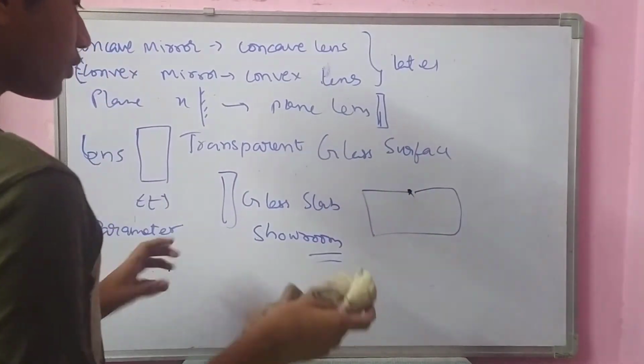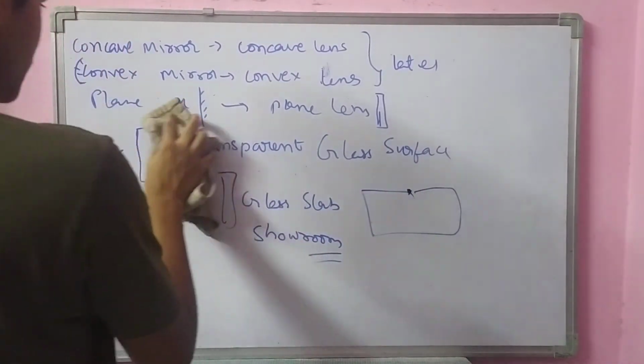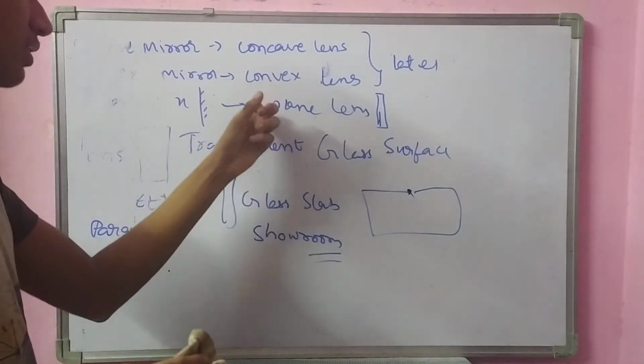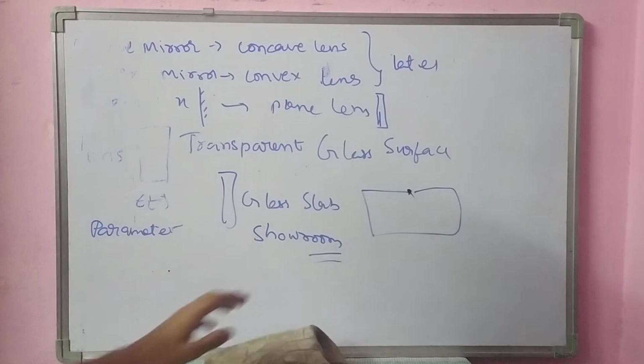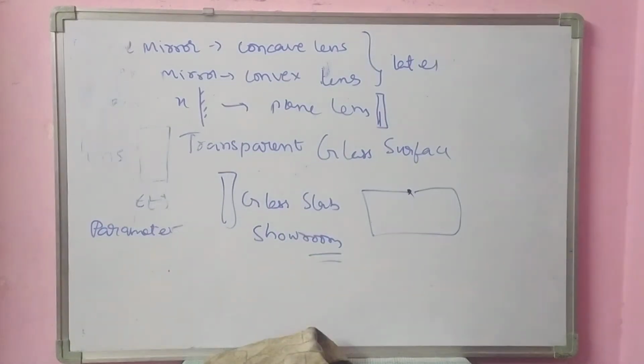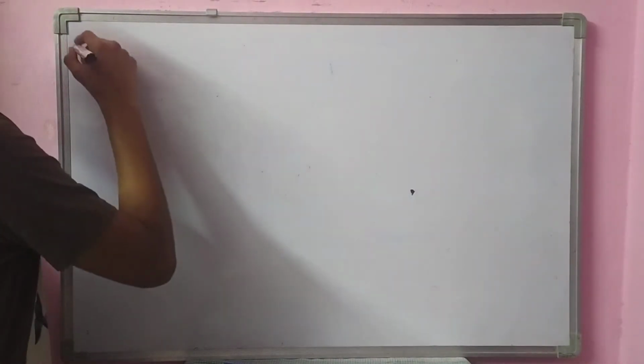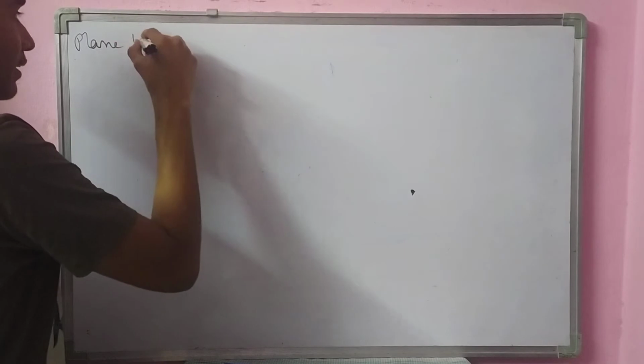These are called different types of lenses. Firstly, in the mirror also we first discussed plane mirrors, right? Here also we will discuss plane lens only. Firstly, we will discuss that plane lens. What we are talking about is plane lens.